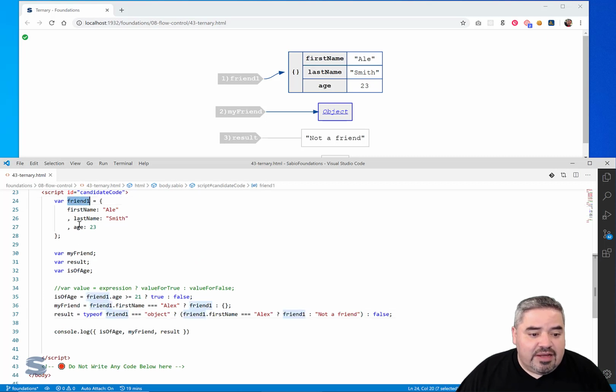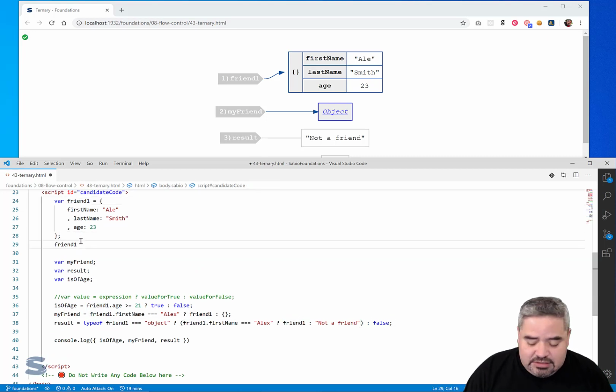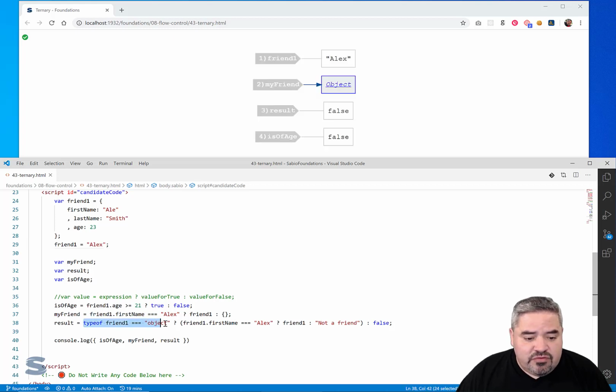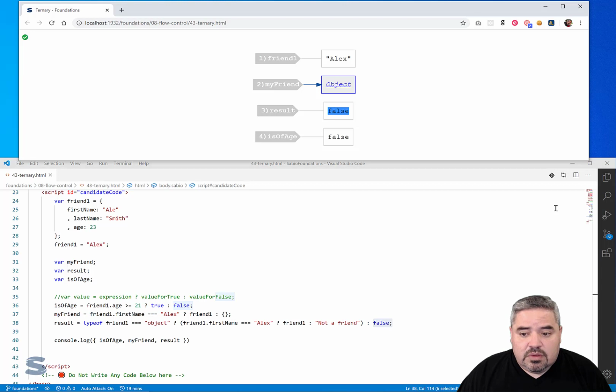If I had defined friend as not an object, what if I just said friend, I overrode friend, and I said it was a string? We're going to see how this renders now as false because this first part is not true. So it skips the true value and it goes straight to the false value. The result is false. Okay.